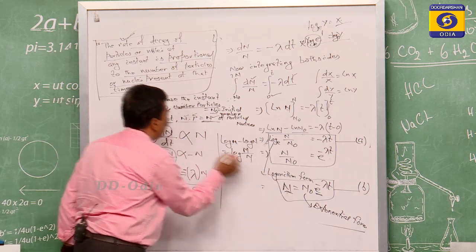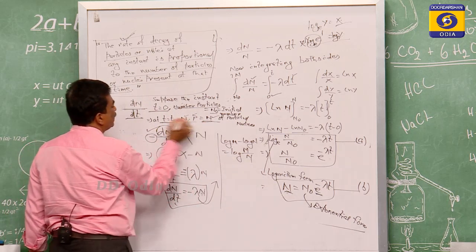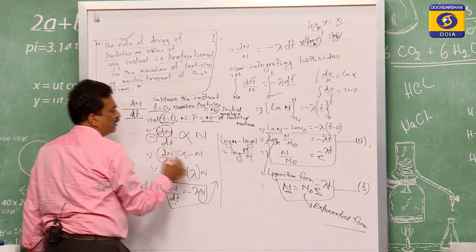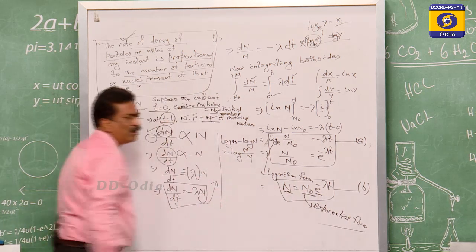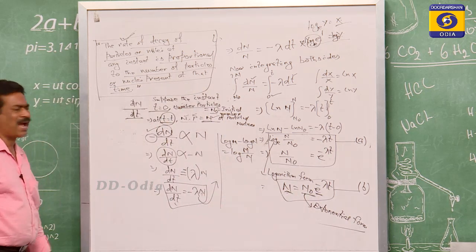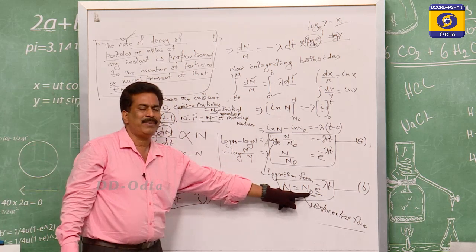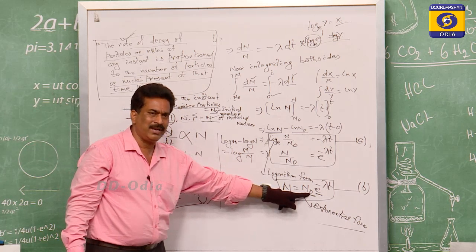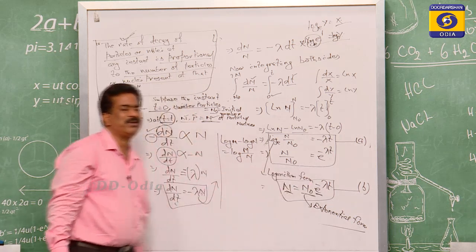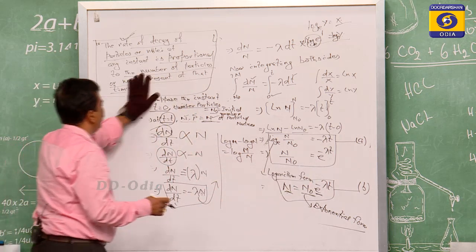This n is the number of nuclei present at time t, and n0 means the number of nuclei present initially. So whether the initial factor is more or less purely depends upon e to the power of minus lambda t.